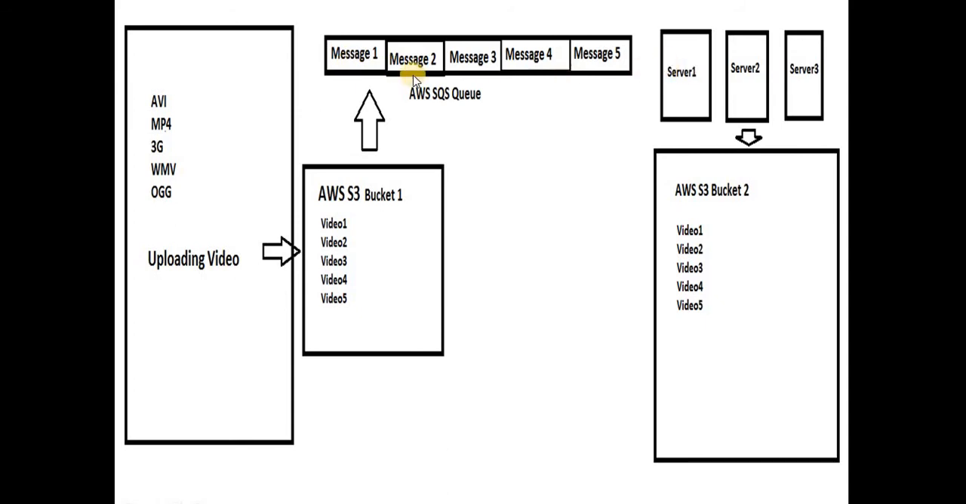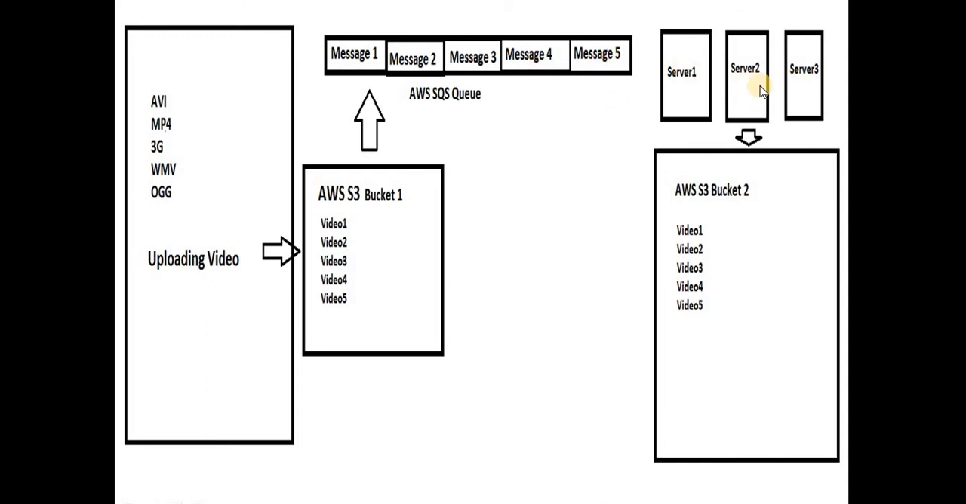Because once any message is picked by any server, at that time it will not be visible to any other service until the visibility timeout has passed. Generally the visibility timeout is 30 seconds by default, but we can set it according to our requirement. Once the message is processed by server 1 before that visibility timeout, the message will get deleted from the queue, so it will look for another message.